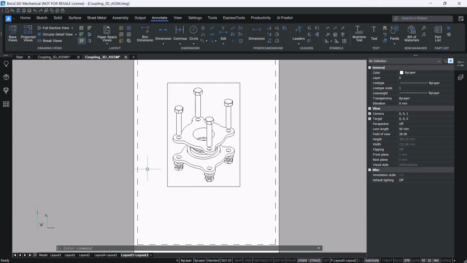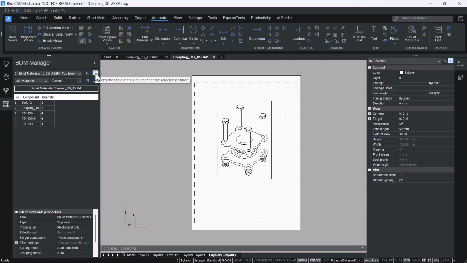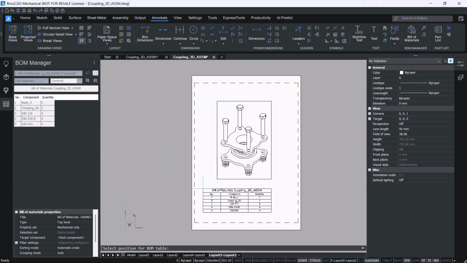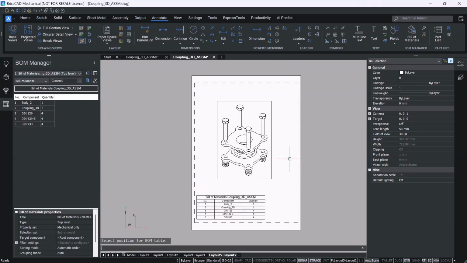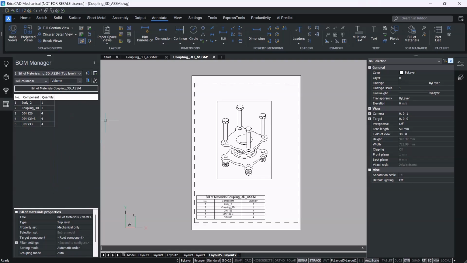Next, let's insert a bill of material table onto this layout using the BOM manager. And click on Insert Table. You can attach any desired parameter in the pop-up list onto this table. Choose Volume as a parameter and click on Insert.